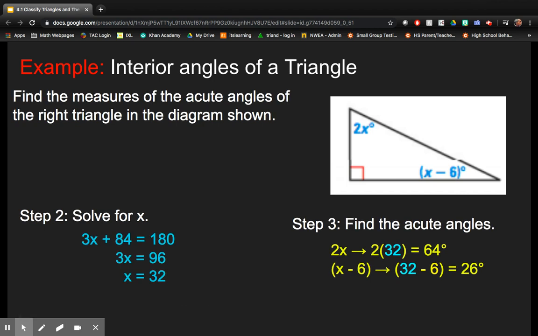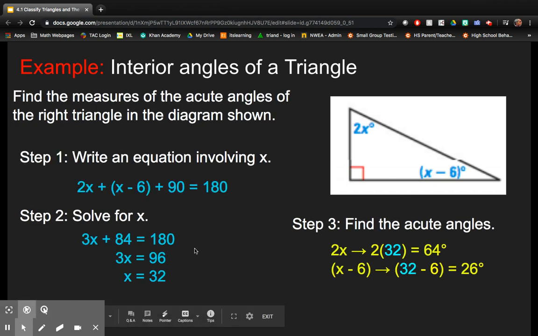Okay, let's look at an example. It says find the measure of the acute angles of the right triangle in the diagram below. Looking at the triangle, you can see the 3 angles are marked: 2x, x minus 6, and 90 degrees. So the first thing we want to do, if we want to find the measure of the acute angles, is to write an equation involving x. So we know that 2x plus x minus 6 plus 90 degrees has to equal 180.